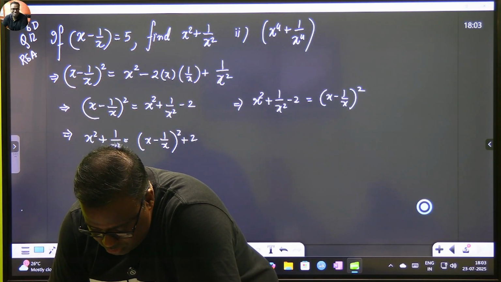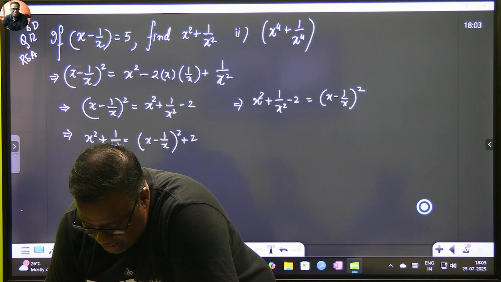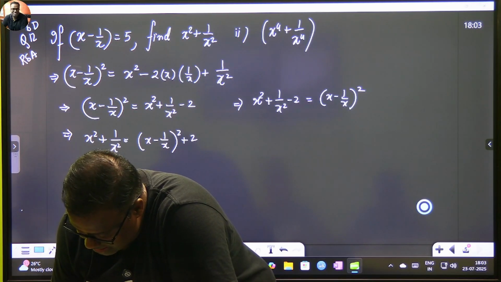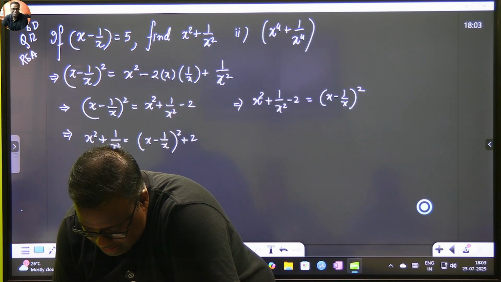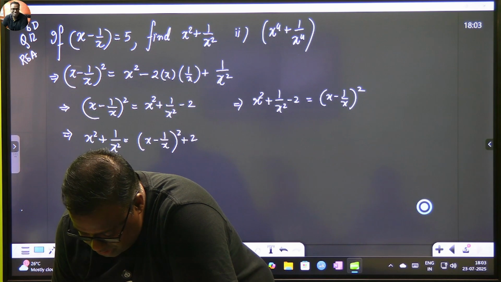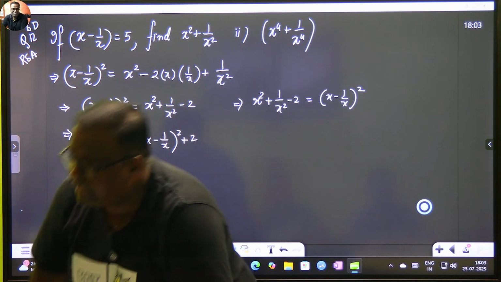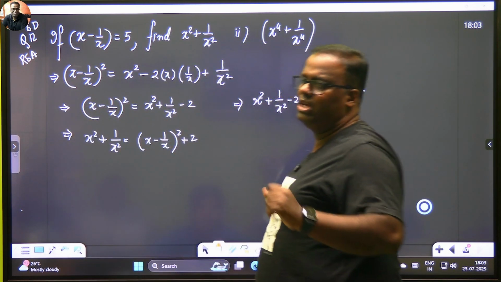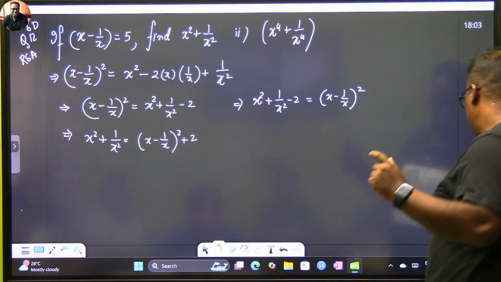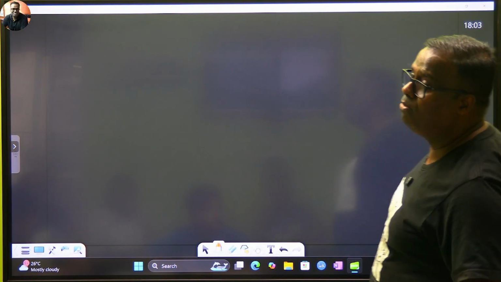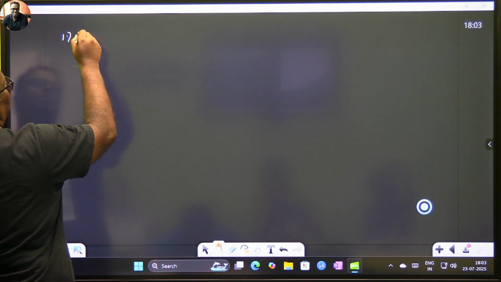Okay, now we go to 6D. So this chapter is all about 3 identities. This exercise will be based on 3 identities. You know a plus b whole square, you know a minus b whole square. We have one more identity which we call a factorization identity. So let's just write down the 3 identities once again.